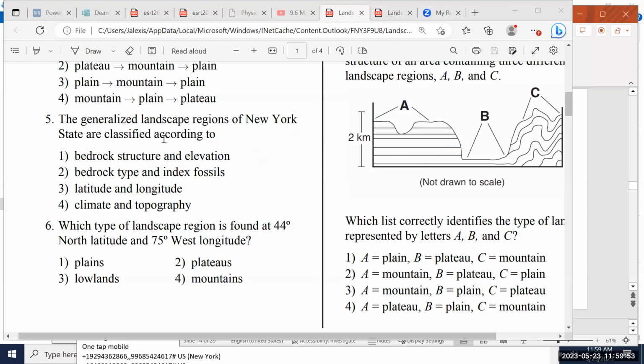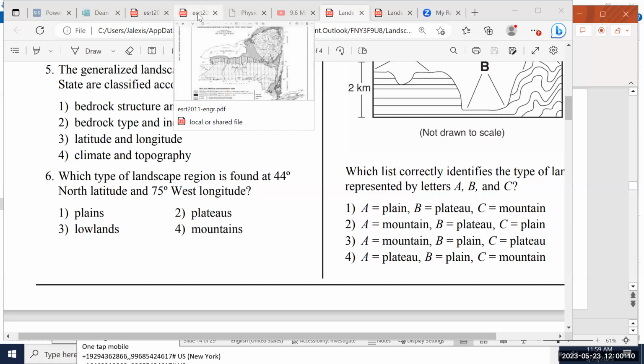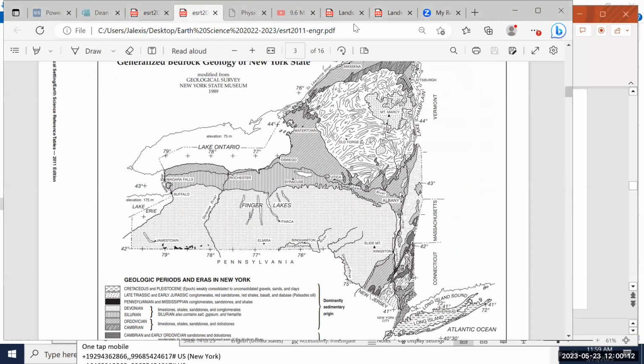So number 6 says, which type of landscape region is found at 44 degrees north, 75 degrees west longitude? So what page are we going to look at? We're going to start off at page 3 of the reference tables. And so I'm looking for 44 degrees north, 75 degrees west.